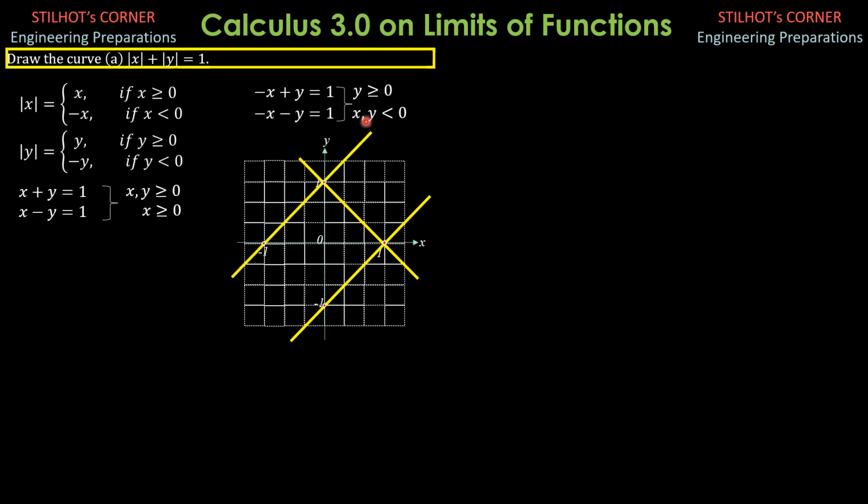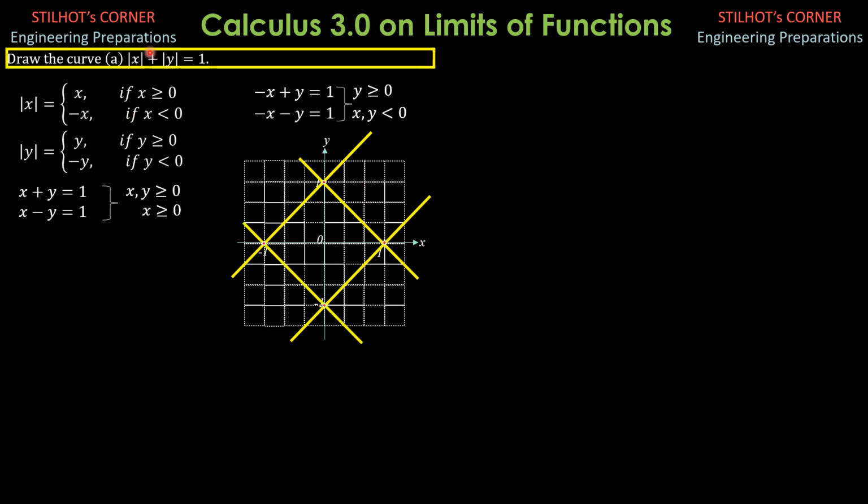Finally, this is both x and y less than 0. So if we assign x is negative 1, then y is 0, which is this point. Then when y is negative 1, negative of negative 1 is 1, so x is 0, which is this point here. So therefore, the graph of this part is this line here, which closes the figure.